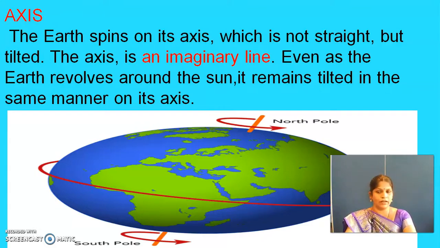Okay, so children listen, axis is an imaginary line. It runs through the center of the earth. It connects the north pole and south pole. Okay, it is not straight. Our axis is what? Tilted towards the north direction. It is 23.5 degrees. It was tilted. Okay, children, it is not straight like this. It's slightly tilted.